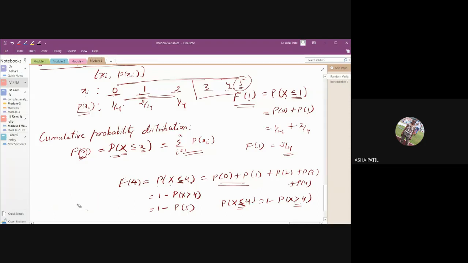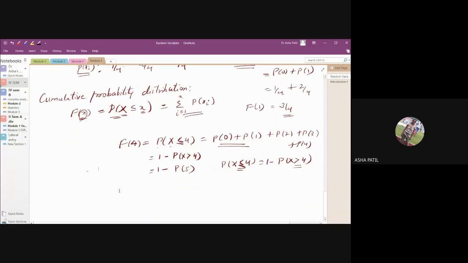And whenever you do probability, just remember one thing: it has to be in decimal. The value should be less than 1 only. The summation of all the probabilities is only 1. You know this property. If you take the sum, it has to be 1, which means the probability of each value of x has to be a fraction, less than 1 only. It lies between 0 and 1. Whatever probability you calculate, it has to always be between 0 and 1.